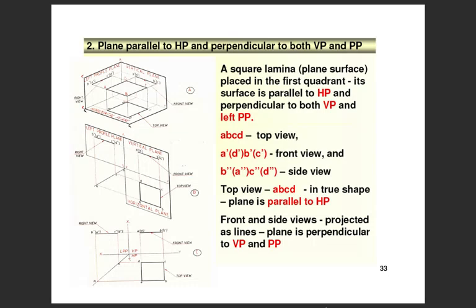So you see ABCD is the top view. A dash, D dash, B dash, C dash is in brackets because it is hidden. This portion of the plane cannot be seen separately.